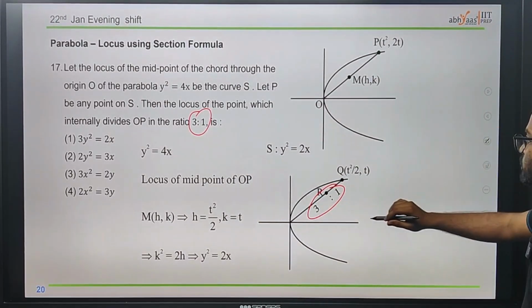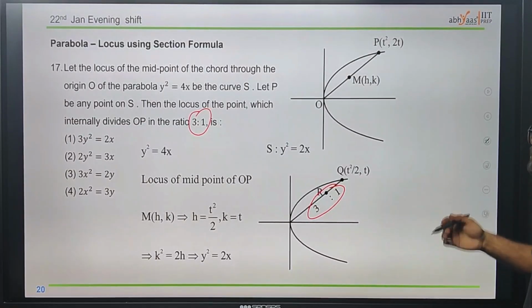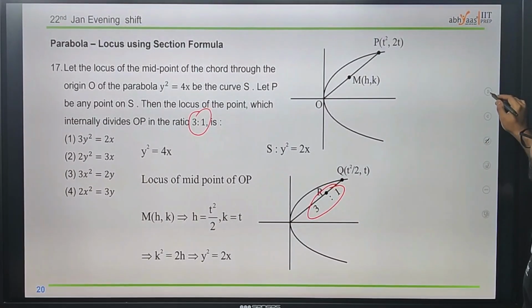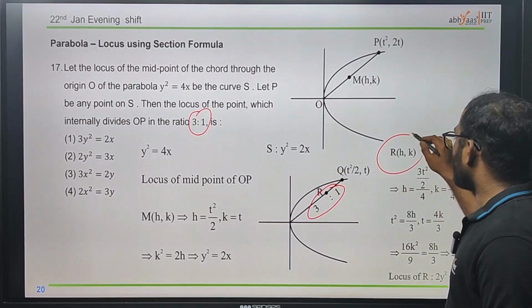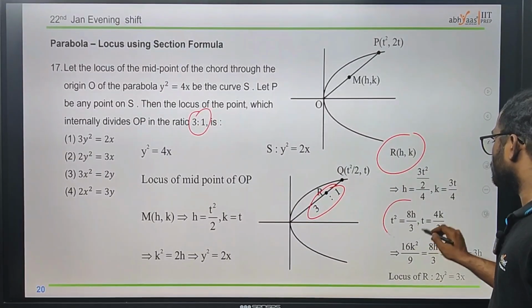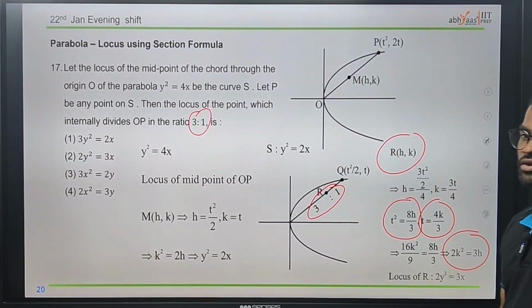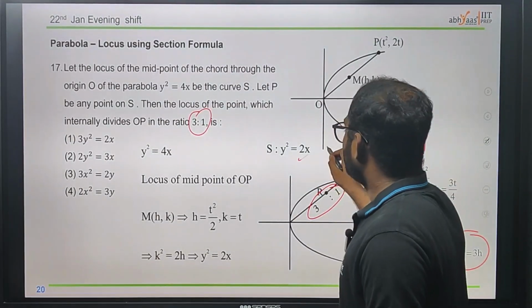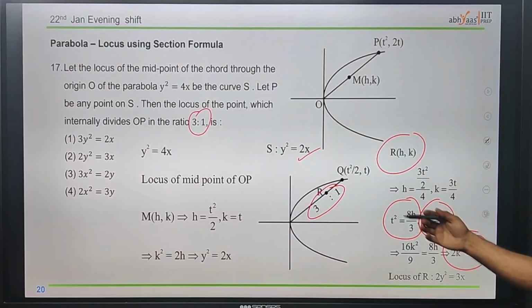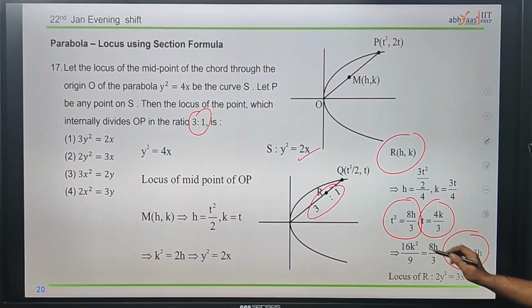Okay, now next thing, for this one, what is the locus of this question, parabola. Okay, for a point (h, k), we will get t square is equal to 8h by 3 and t equal to 4k by 3. Now we can easily find the locus of this equation, which is 2y square is equal to 3x. Now we got the locus point, and for this point we have this locus, and for this point we have this locus.